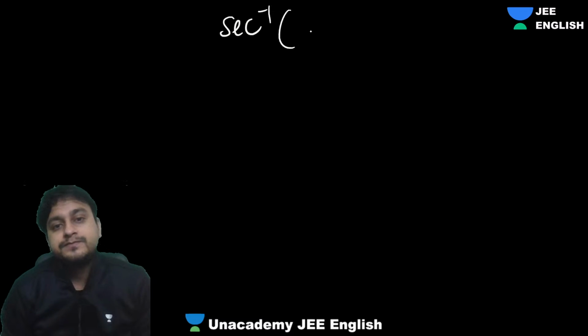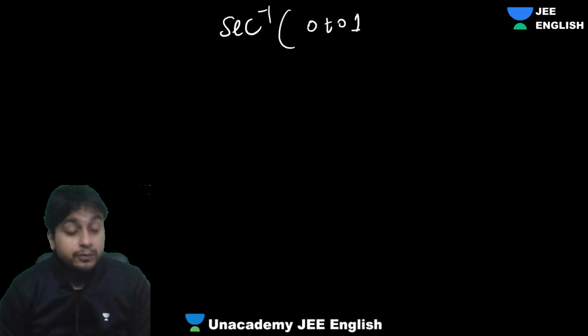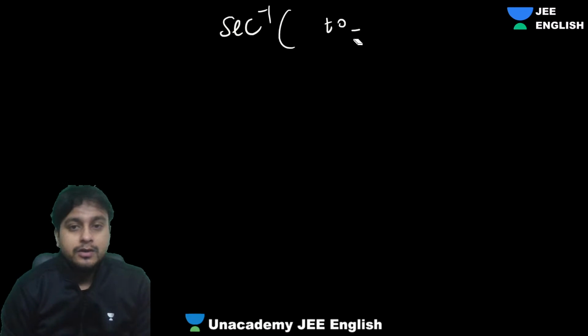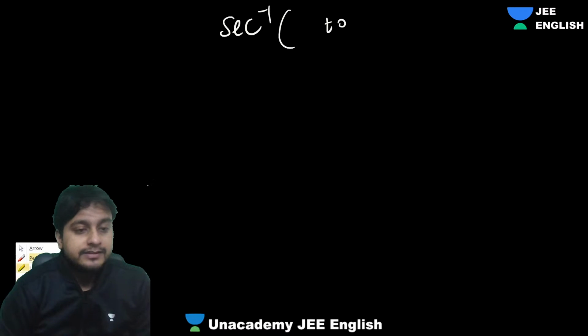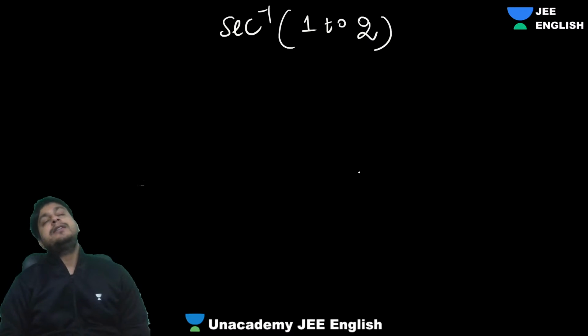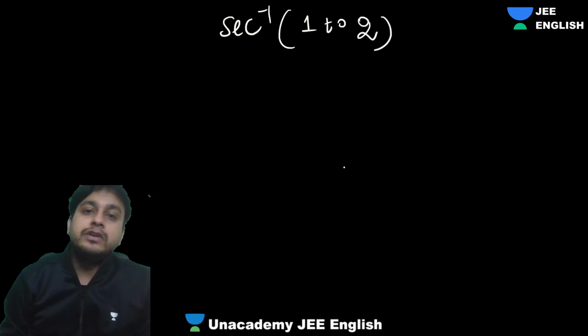So inside we have something like sec inverse of a number from 1 to 2, in this bracket. When do you get sec inverse 1?